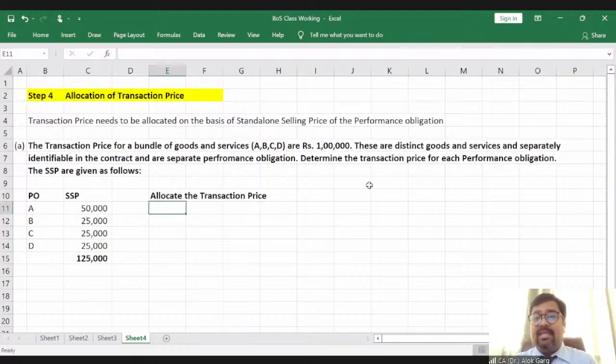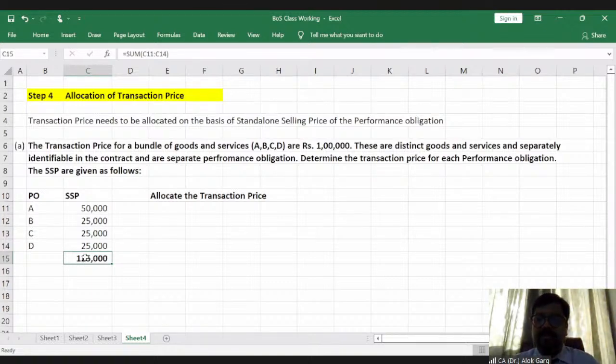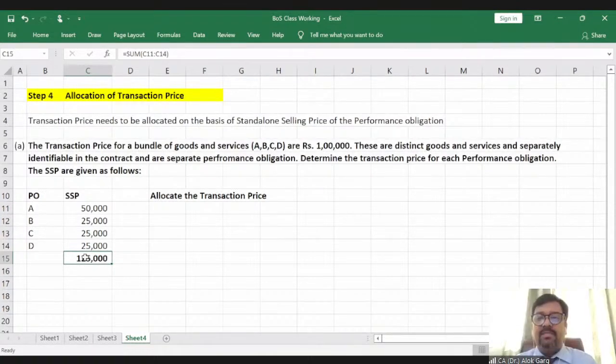1 lakh rupees, or you can say that the total value of these 4 separate performance obligations aggregating comes out at 1,25,000. But we are getting this entire bundle, entire group, at 1 lakh rupees. It means by having a bulk deal, a group deal, I am getting a discount of rupees 25,000. It means I need to allocate this 25,000 discount to all these performance obligations. Okay. So how can I do that? I need to allocate this 1 lakh rupees over these performance obligations in the ratio of their fair values, or in the ratio of their standalone selling price.